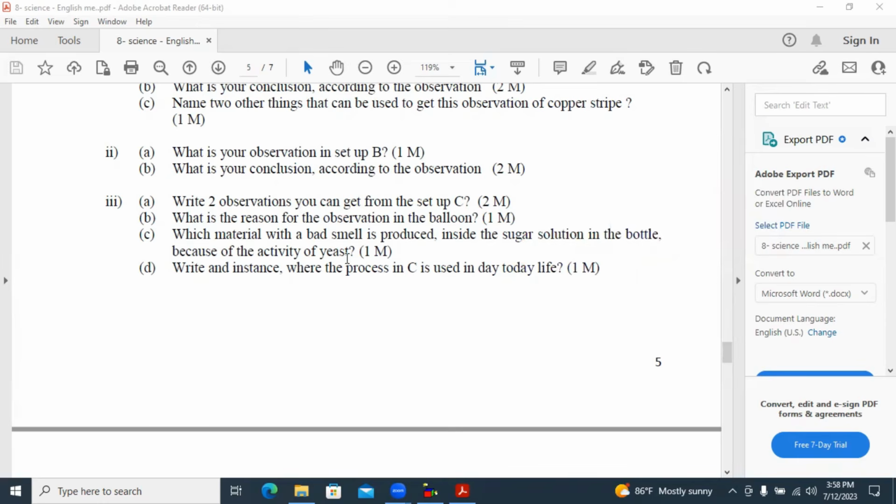Which material with a bad smell is produced inside the sugar solution in the bottle because of the activity of yeast? That is alcohol. Alcohol is also produced during this practical reaction. Write an instance where the process in C is used in daily life. We are using it when making bakery products.